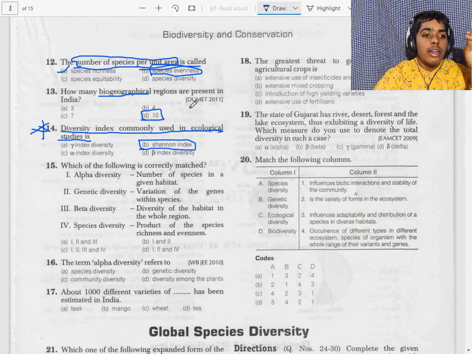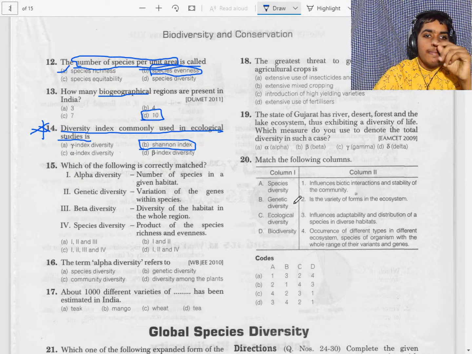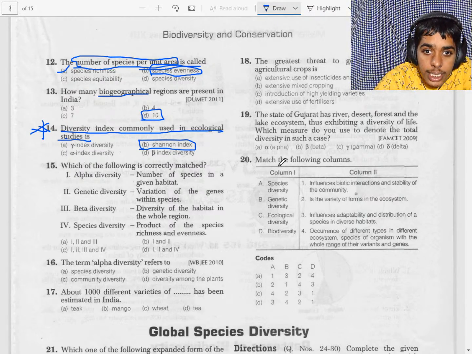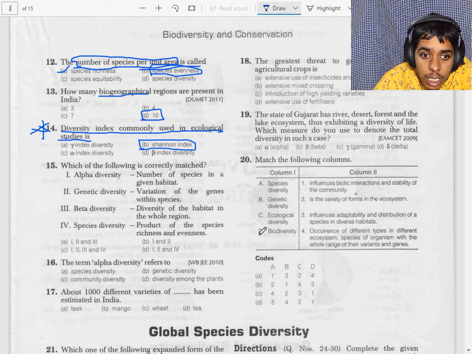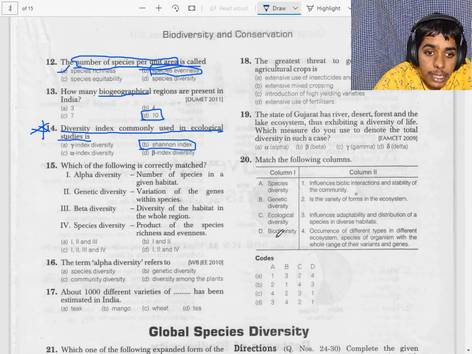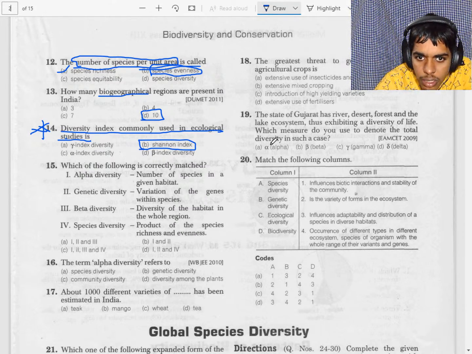The last one of the introduction, that is biodiversity at different levels. Species diversity. Let's see the trick. Question number A has 1, 2, 3, 4 possibilities. So let me check.